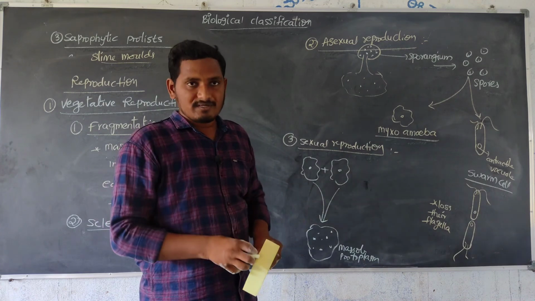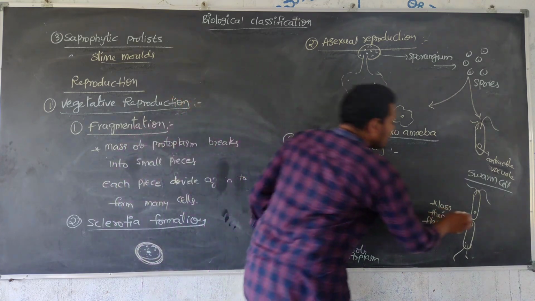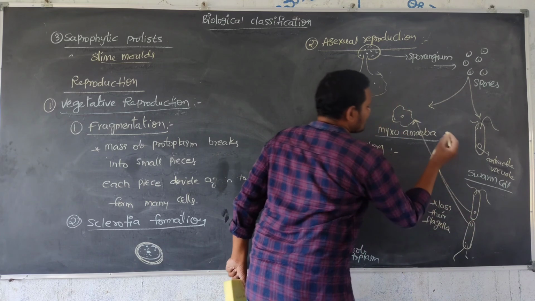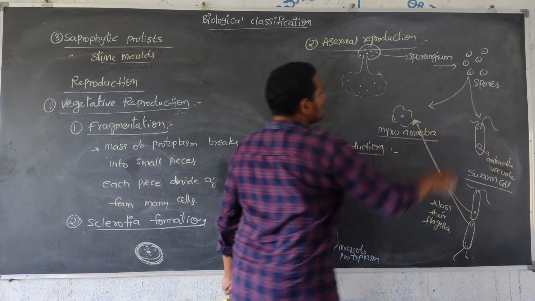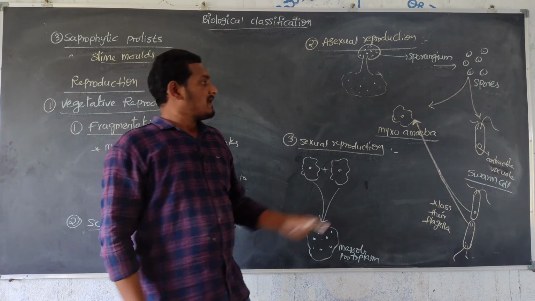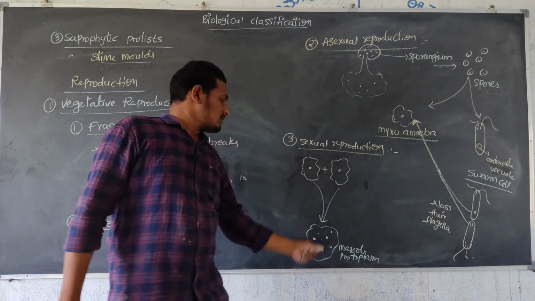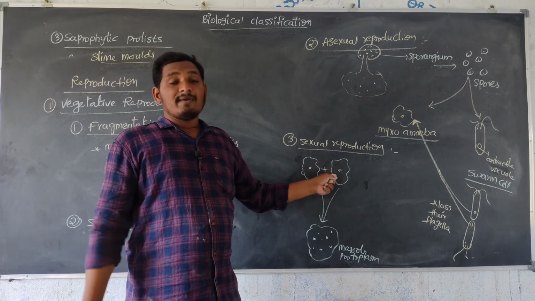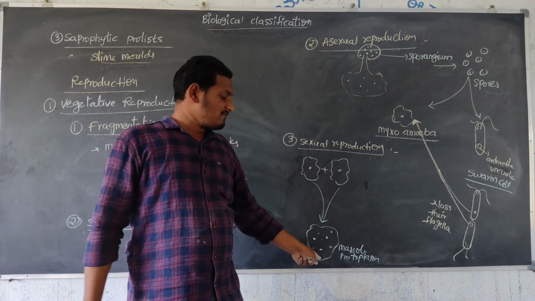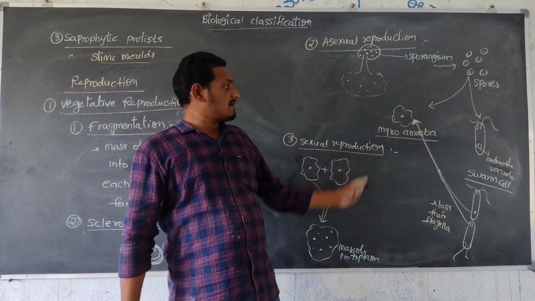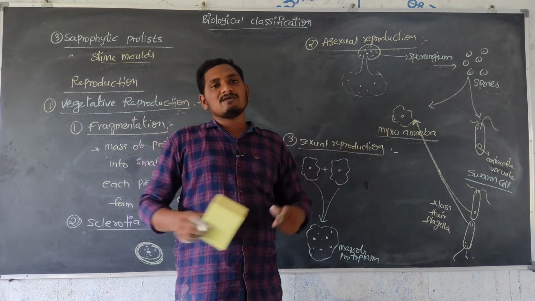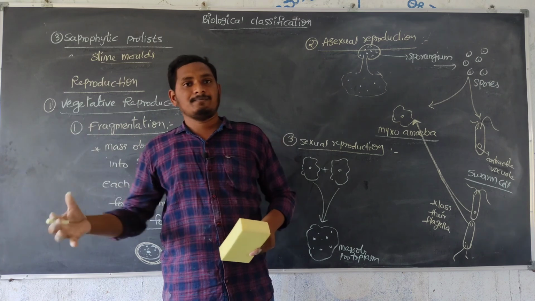They come closer to form one, and they change into myxoamoeba. And myxoamoeba again, in sexual reproduction, combines with another one and forms a mass of protoplasm. This myxoamoeba again combines with a mass of cells. That mass of cells will become bigger and bigger.